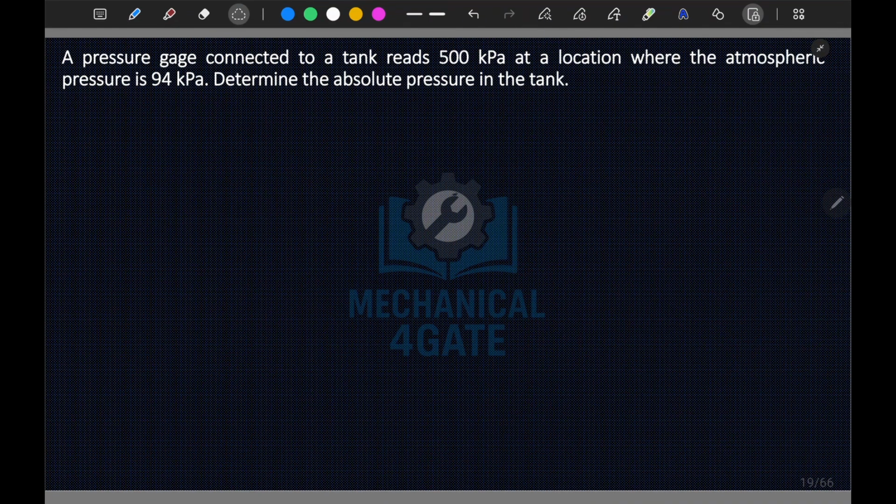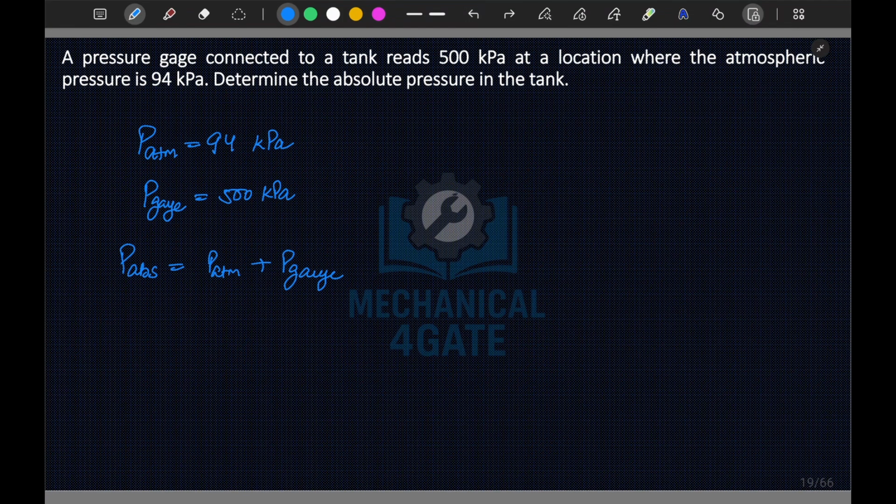In this question it is mentioned that a pressure gauge connected to a tank reads 500 kilopascal at a location where atmospheric pressure is 94 kilopascal. Determine the absolute pressure. So we have to calculate the absolute pressure in the tank. P absolute is equal to PATM plus P gauge, and if we substitute both values, we will obtain 594 kilopascal as the answer.